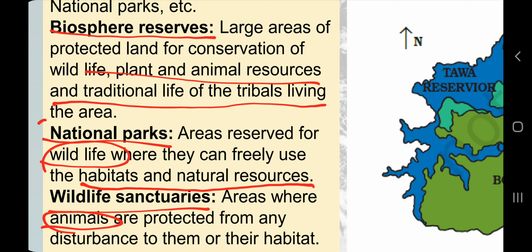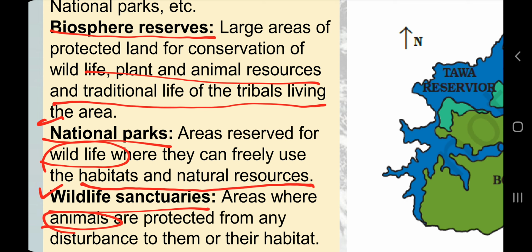Actually, you will see fewer national parks and more wildlife sanctuaries in your area, because national parks are regulated by the central government, and wildlife sanctuaries are regulated by the state government, and many times some important wildlife sanctuaries are converted into national parks. For example, Sariska in Rajasthan, or Ranthambore. There are so many sanctuaries and national parks in Rajasthan, and they are famous for lions, tigers, crocodiles or some birds. Keoladeo is also there in Bharatpur, which is famous for birds.